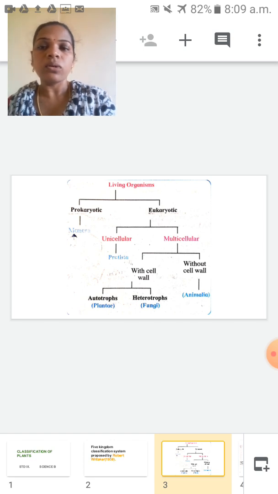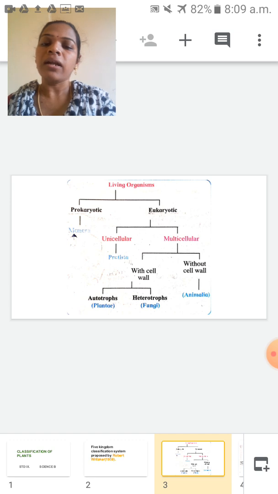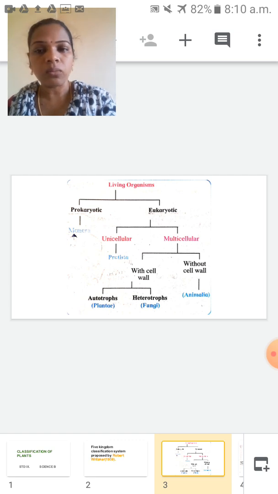First one is that the plant cell has a cell wall around the cell membrane. Cell wall is the outer covering of a plant cell. In an animal cell there is no cell wall, only the cell membrane is the outer covering. So the plant cell has a cell wall, the animal cell has no cell wall.